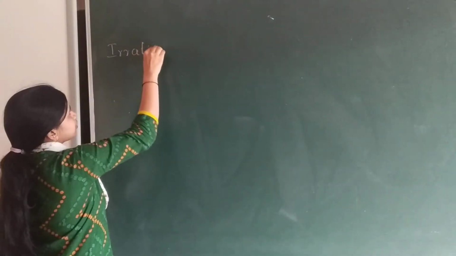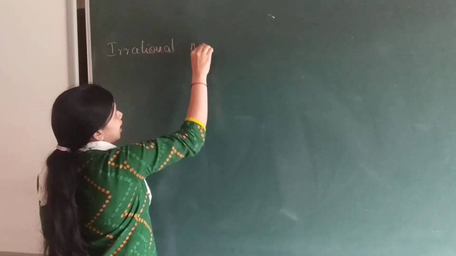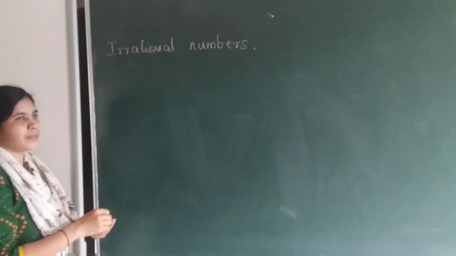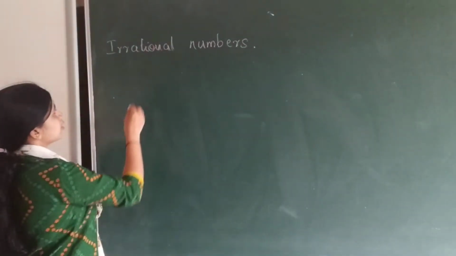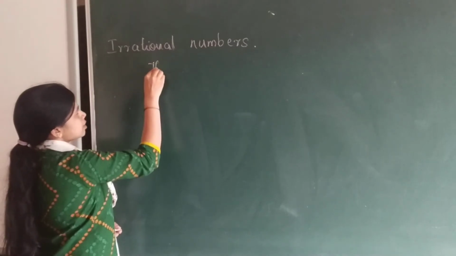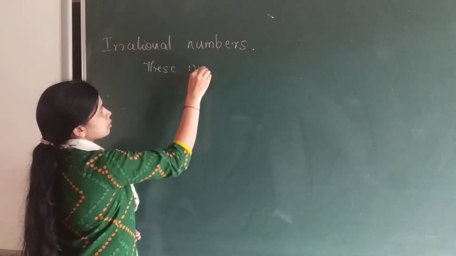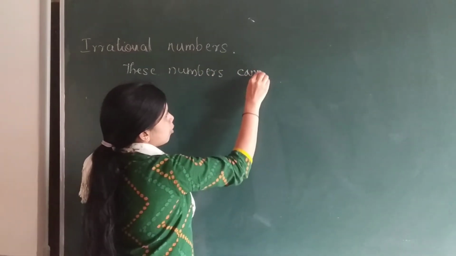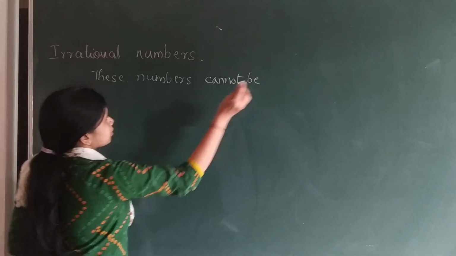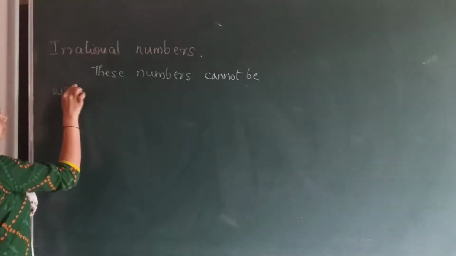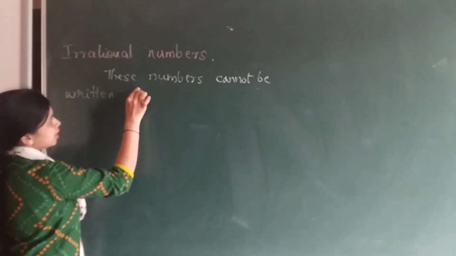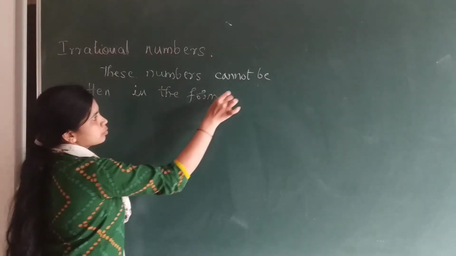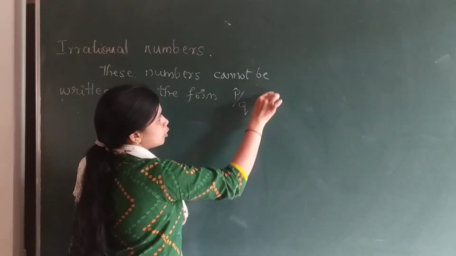Irrational numbers cannot be written in the form of p by q, where q is not equal to 0.